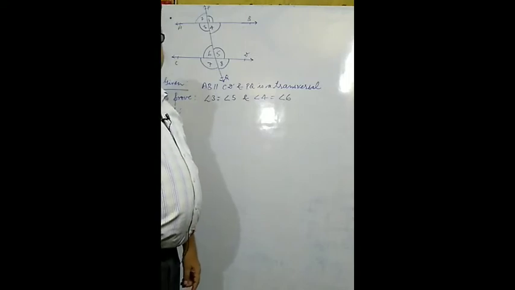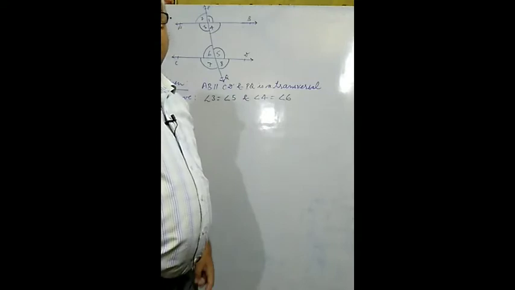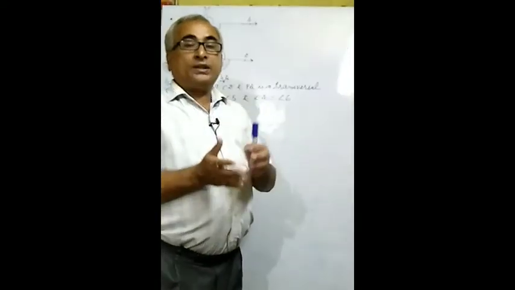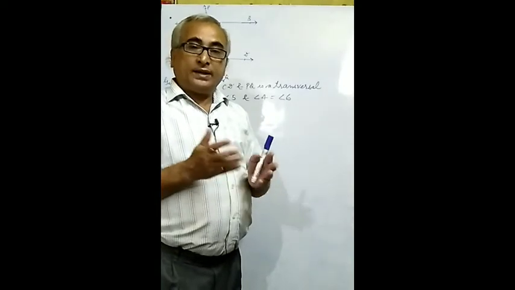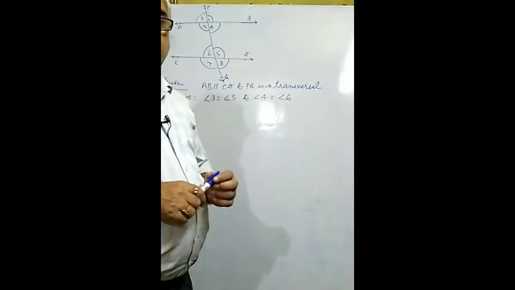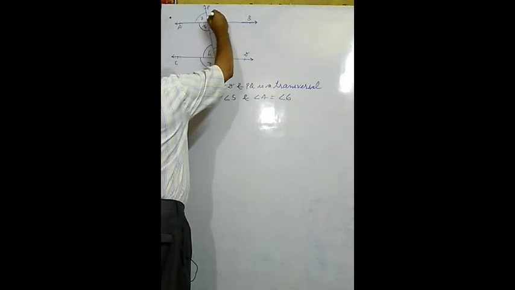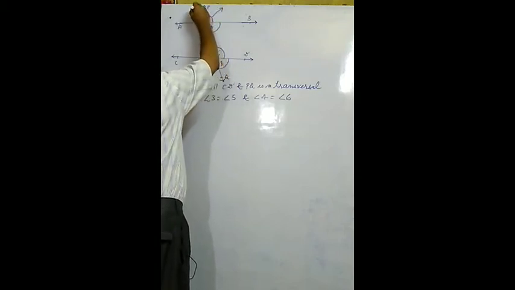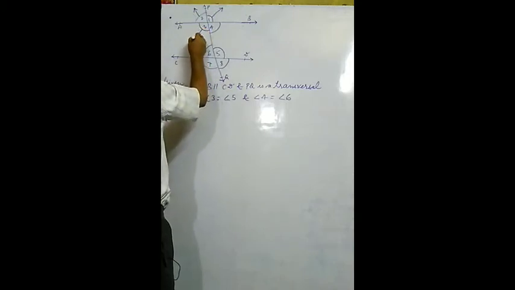Now, some of the angles are called corresponding angles, some are called alternate angles, some are co-interior or co-exterior. How to identify them? Let us discuss it. You may observe the direction of angle 1 is in this direction. Angle 2 is proceeding in this direction. Angle 3 is proceeding here.